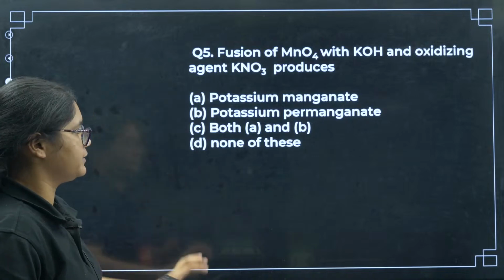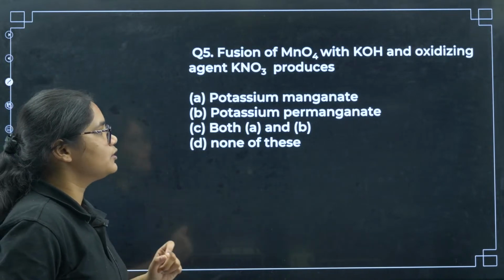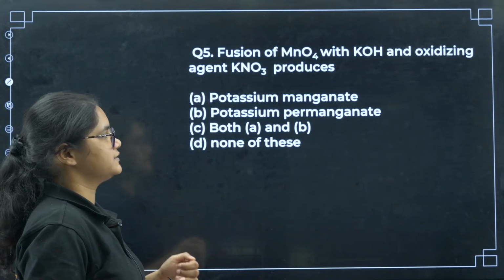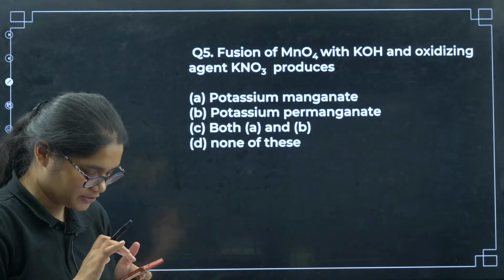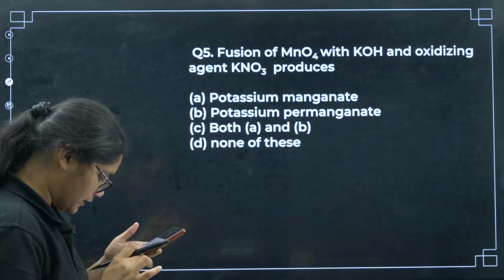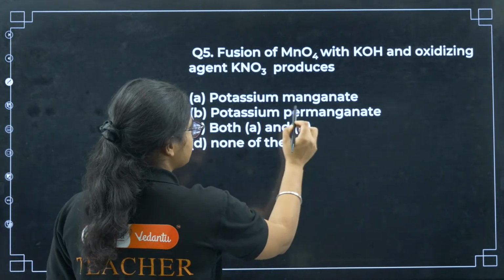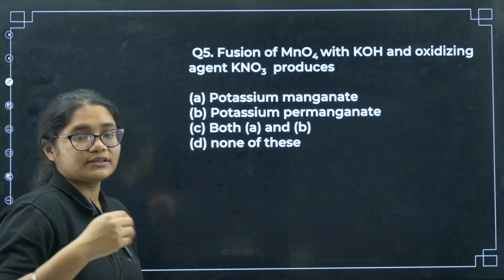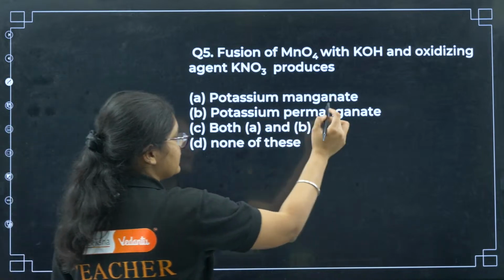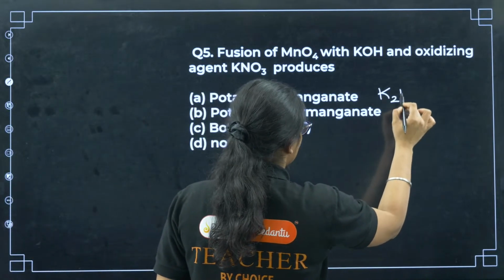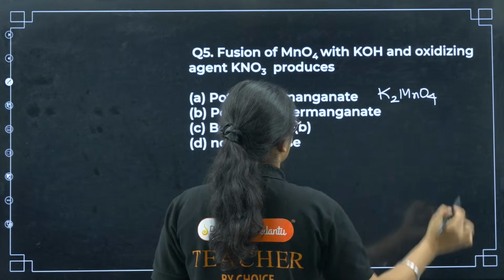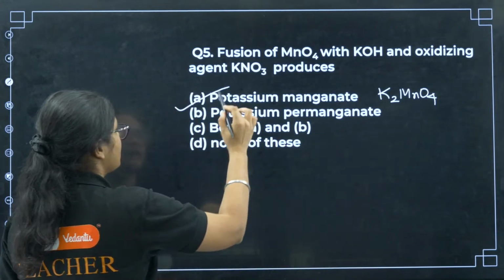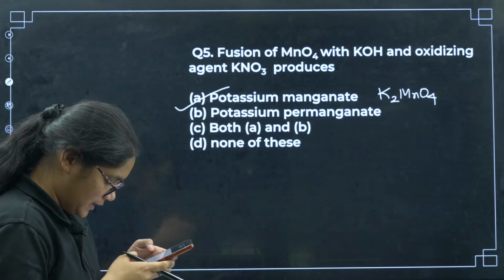Now, no discussion between the questions. Fusion of MnO2 with KOH and the oxidizing agent KNO3 produces what? So the first step of preparation, right? What does that conclude? That includes potassium manganate, potassium permanganate, both A and B, and none of these. In the first step, potassium manganate is produced, that is K2MnO4. After hydrolysis we get potassium permanganate, so the correct answer here is option A.